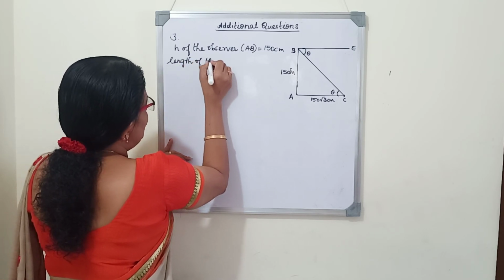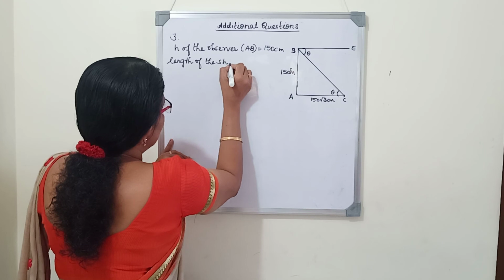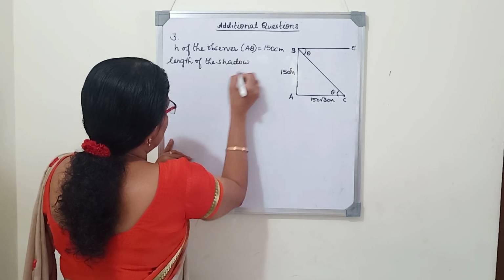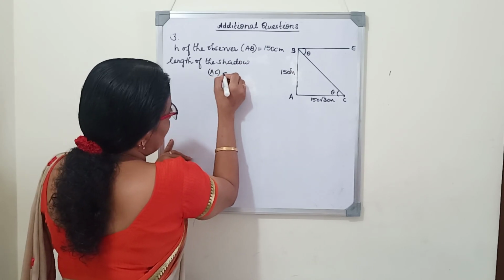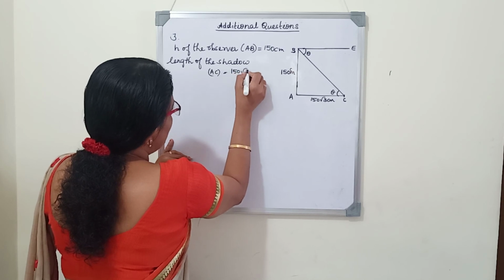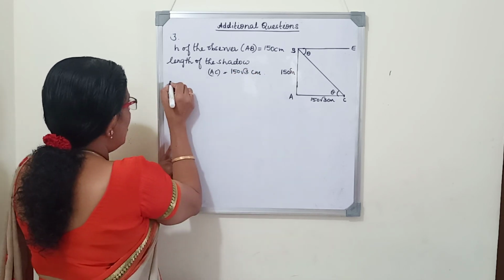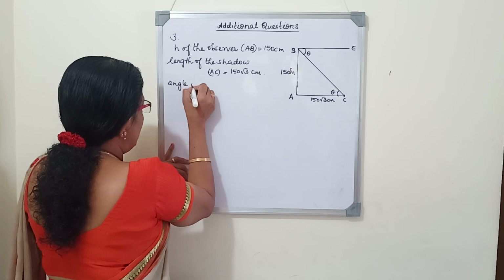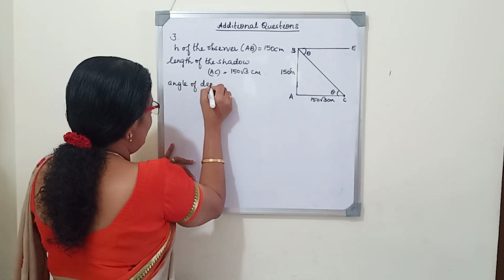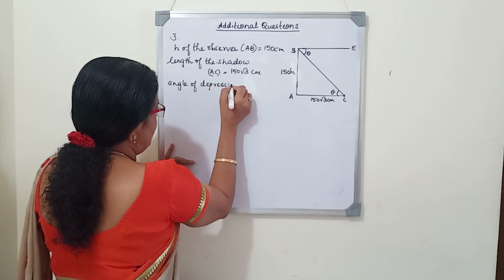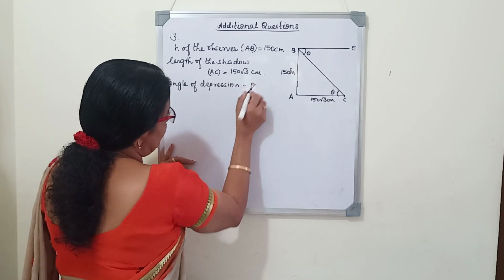Length of the shadow AC equals 150 root 3 centimeter. We want to find what is the angle of depression, what is the value of theta.